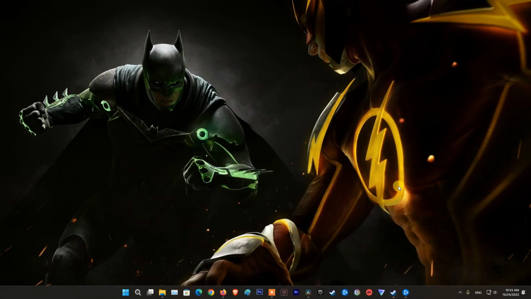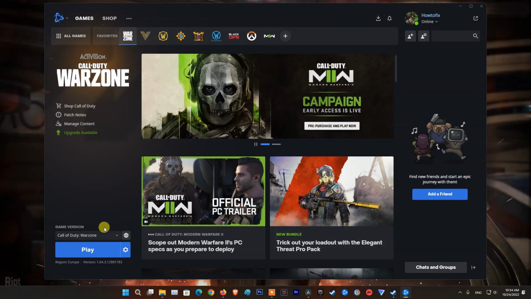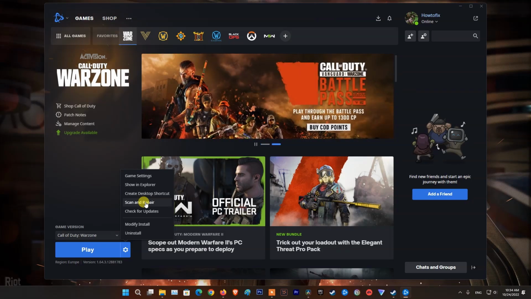For Battle.net players, open Battle.net, then go to Modern Warfare 2. Click Options, then pick Scan and Repair. Wait for the repair process to finish, then relaunch Modern Warfare 2. Check if problem is fixed.